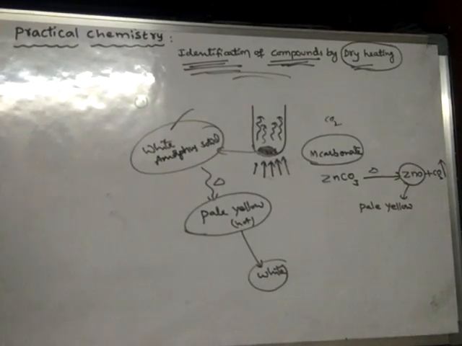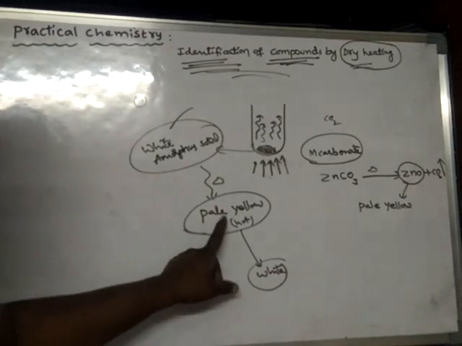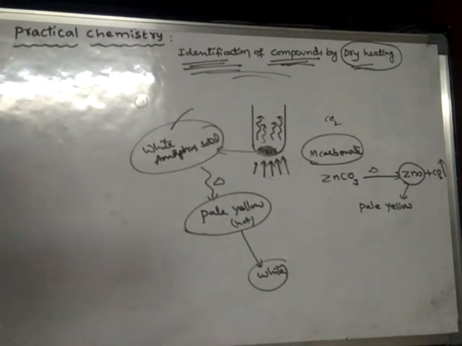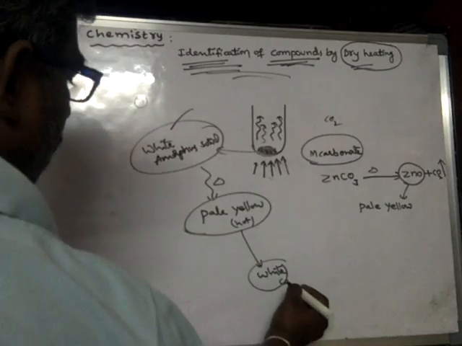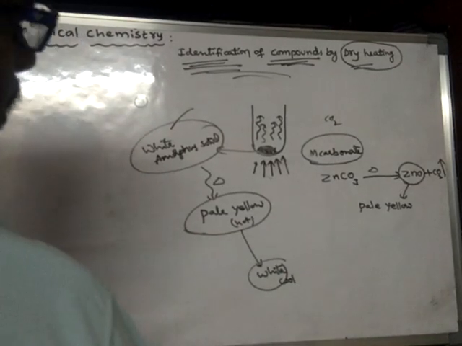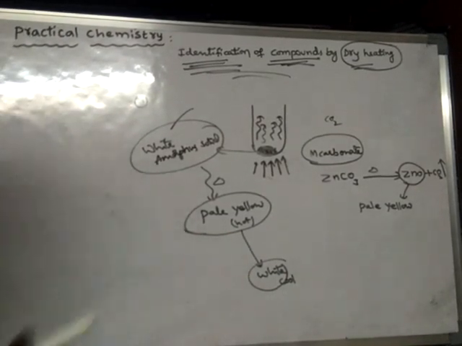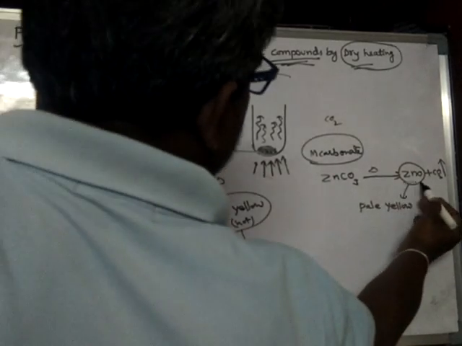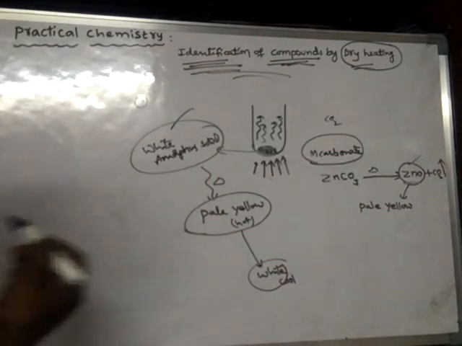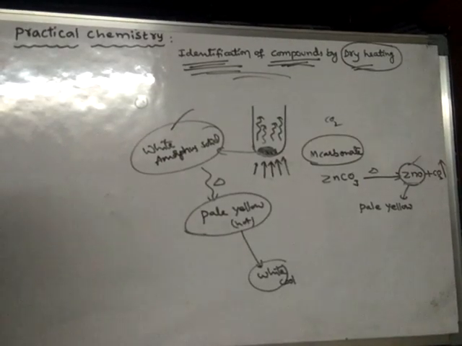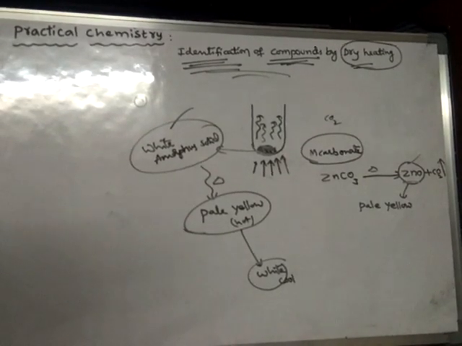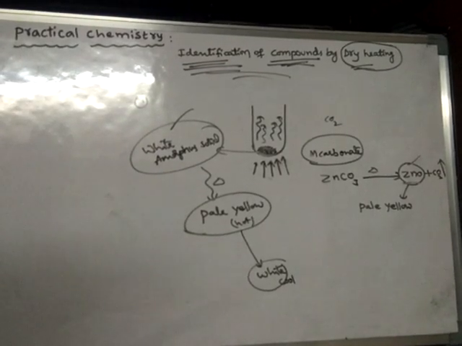That pale yellow upon cooling turns to white. Zinc oxide has that nature: it is pale yellow when hot, and when it is cooled, it turns white.